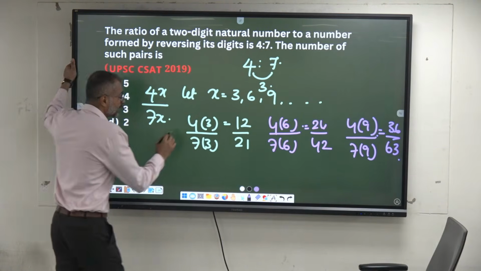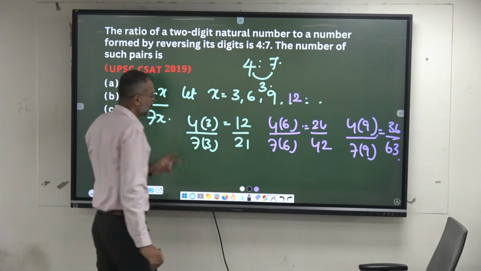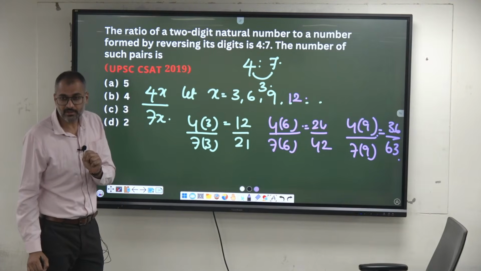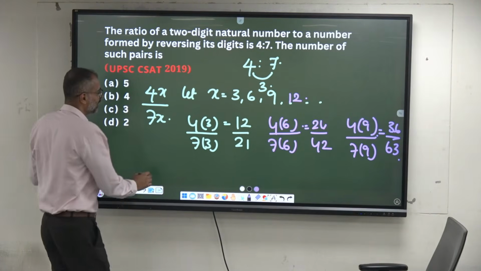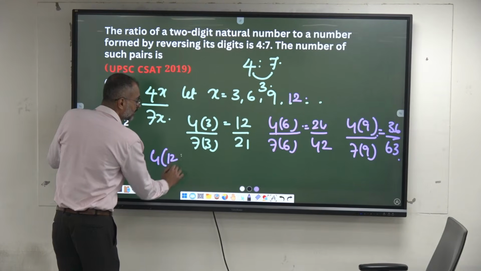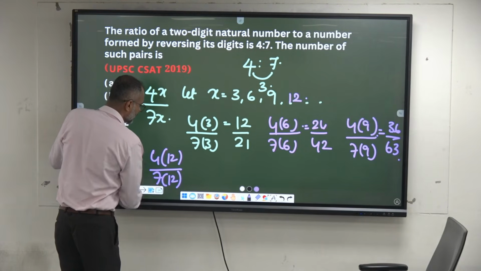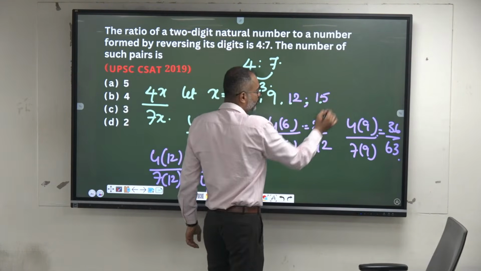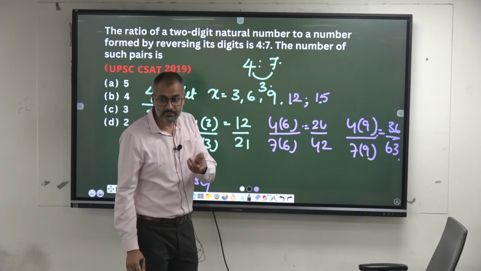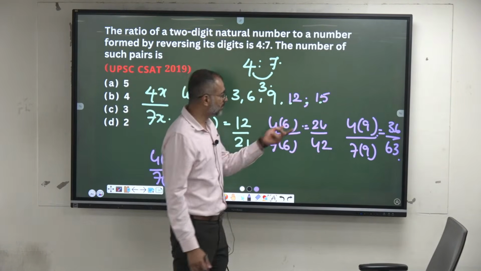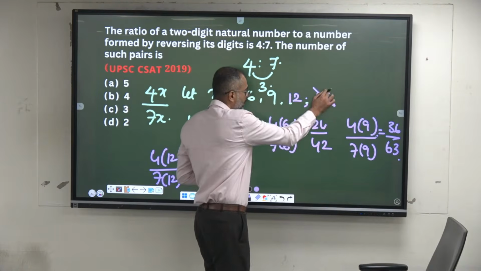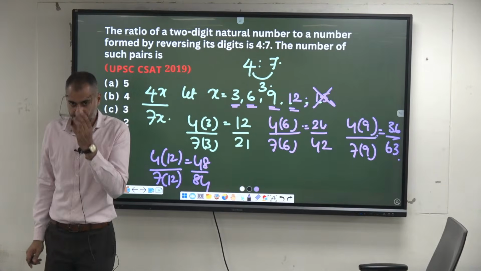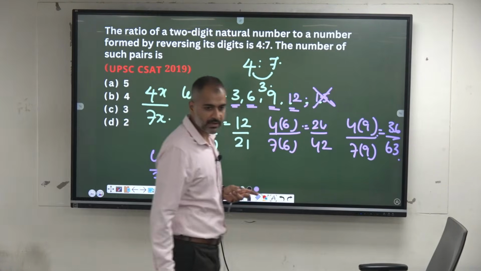See, x if I take 12, is it possible to get a 2-digit number? 7 into 12, madam. Is it a 2-digit number? Possible always. Okay, 4 into 12 and 7 into 12, 48 and 84. Now if I take here 15, is it possible to get a 2-digit number? No. 7 into 15 becomes a 3-digit number. So how many such cases? 4 such possibilities. Okay, sir.